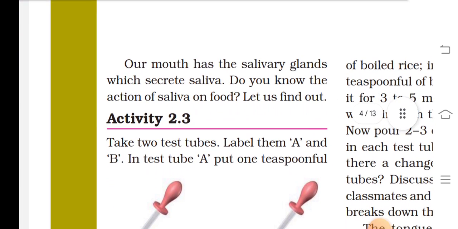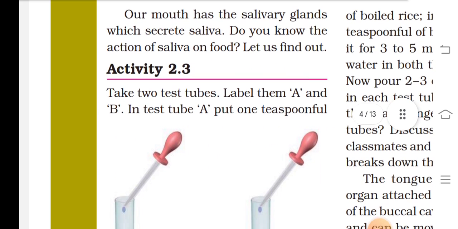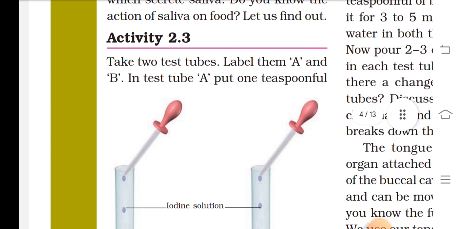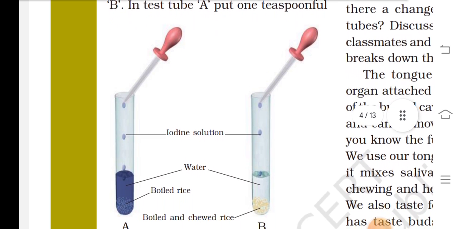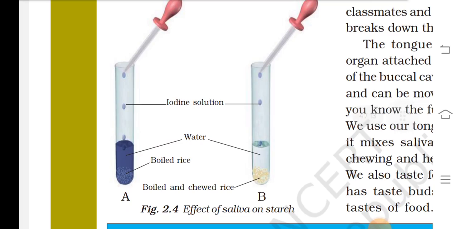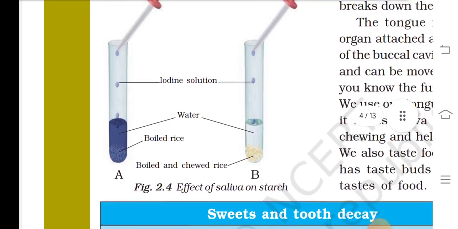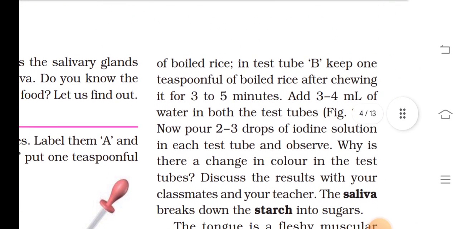Our mouth has the salivary gland which secretes saliva. Do you know the action of saliva on food? Let us find out. Activity 2.3. Take two test tubes, label them A and B. In test tube A, put one teaspoon of iodine solution, water, and boiled rice that has been chewed. Put plain boiled rice in test tube B.